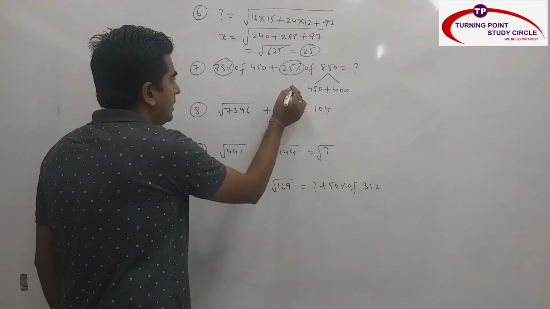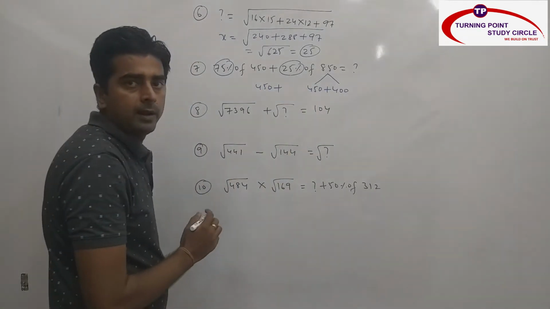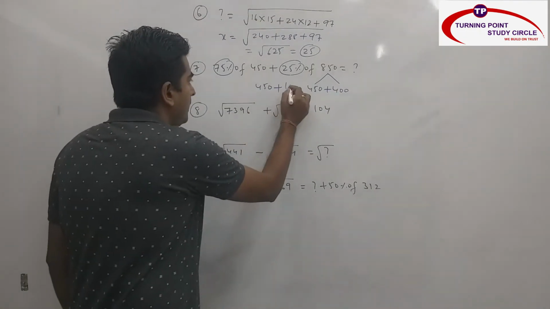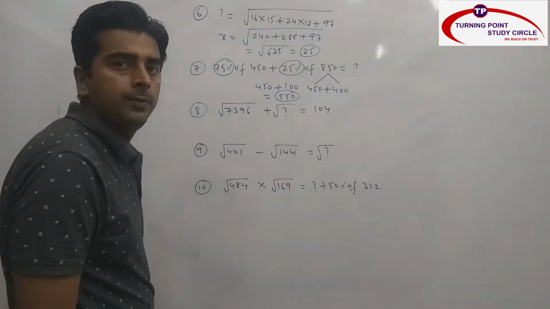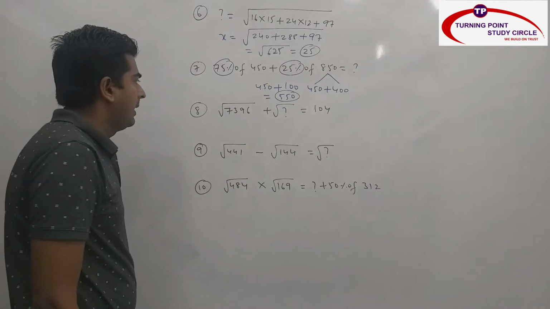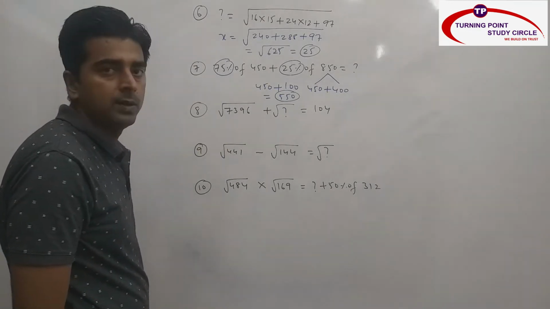Now this is nothing but 450 is common, plus 25% of 400, which is 25 into 400. So what is my answer? My answer is nothing but 550. Then square root of 7396 plus square root of question mark is equal to 104.